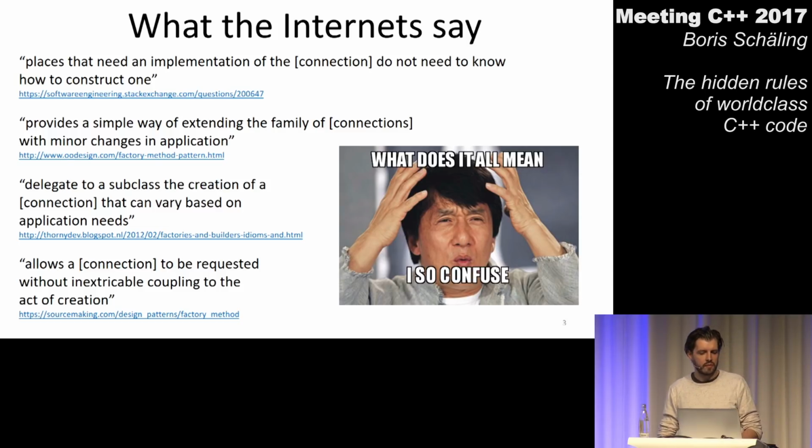Now I found another quote somewhere else on the internet. Somebody wrote that this design pattern provides a simple way of extending the family of connections with minor changes in application. So what does that mean? We can easily extend our class hierarchy with connections. That is the class hierarchy on the left side, which so far has a TCP and a UDP connection. And if we want to, we can easily extend our program and derive another class from our connection base class. So we can wrap this up as that our program becomes easily extensible with that design pattern.